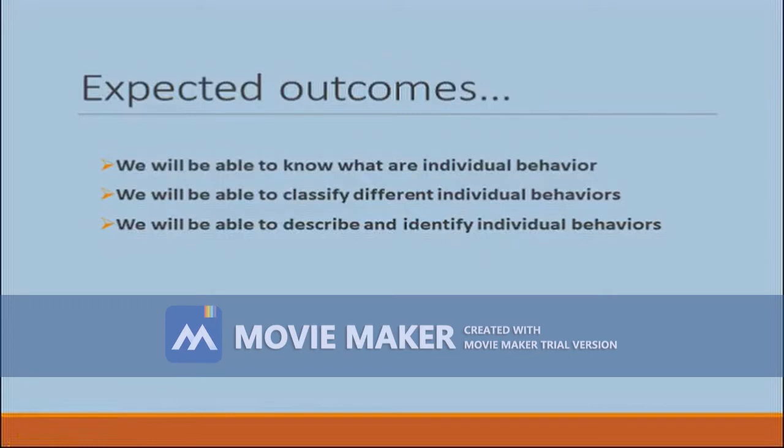After this class, we will be able to know what are individual behaviors. We will be able to classify different individual behaviors. We will also be able to describe and identify individual behaviors. So let's start.